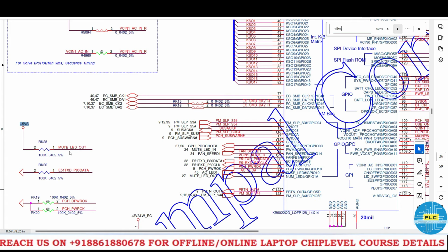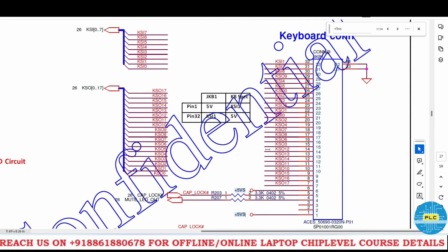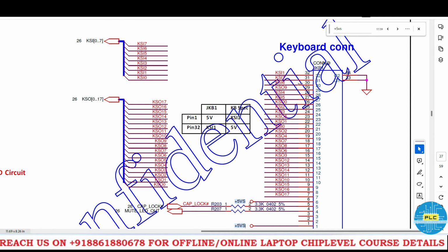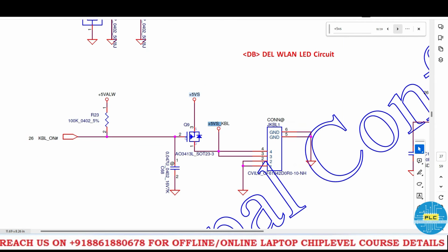So this is the pull up for this particular signal. Here is the 5 volts. Which connector is it? It's a keyboard connector. Keyboard pin number 1 has 5 volts VS. See, when we get this keyboard on, then this VS is converting as keyboard light. So once VS comes, then the keyboard light will glow.